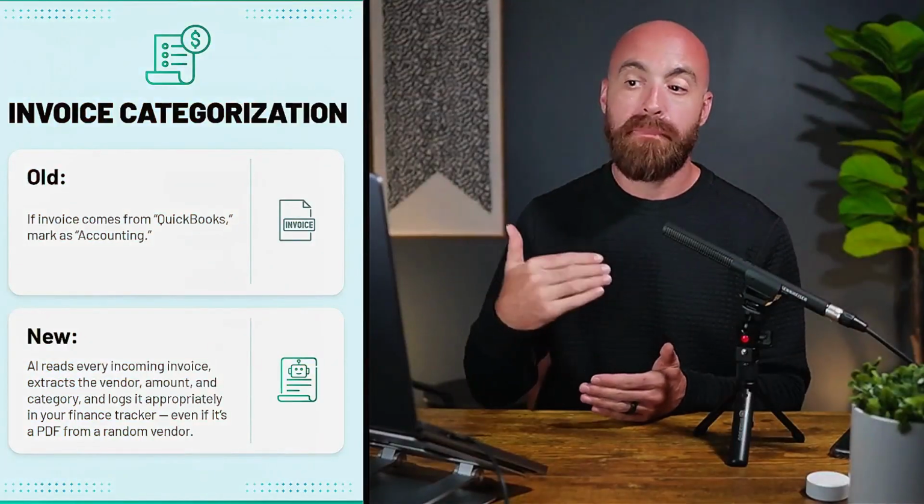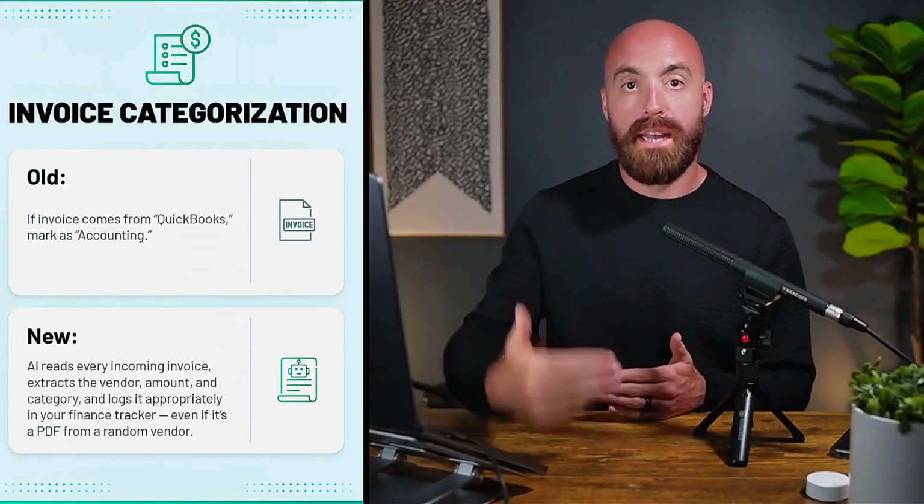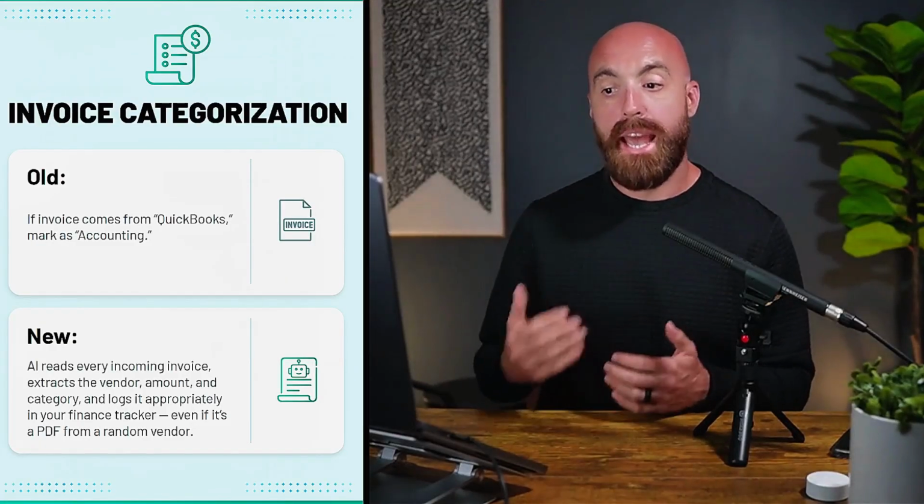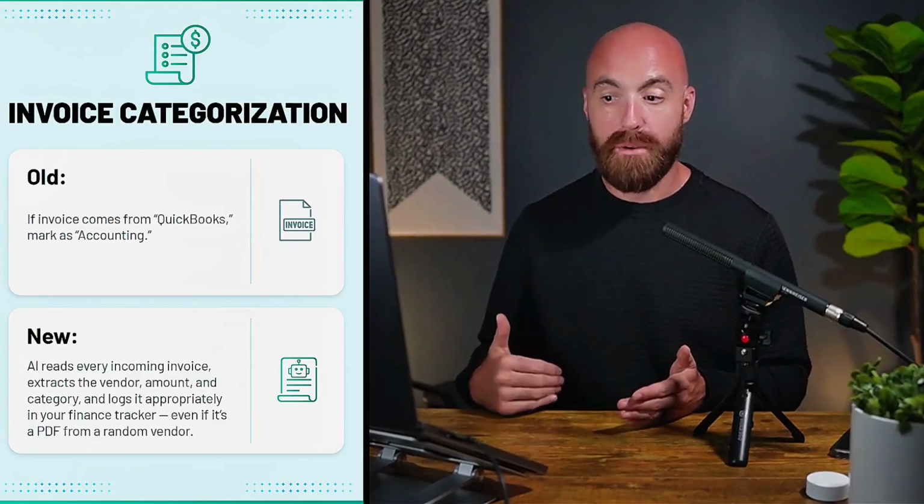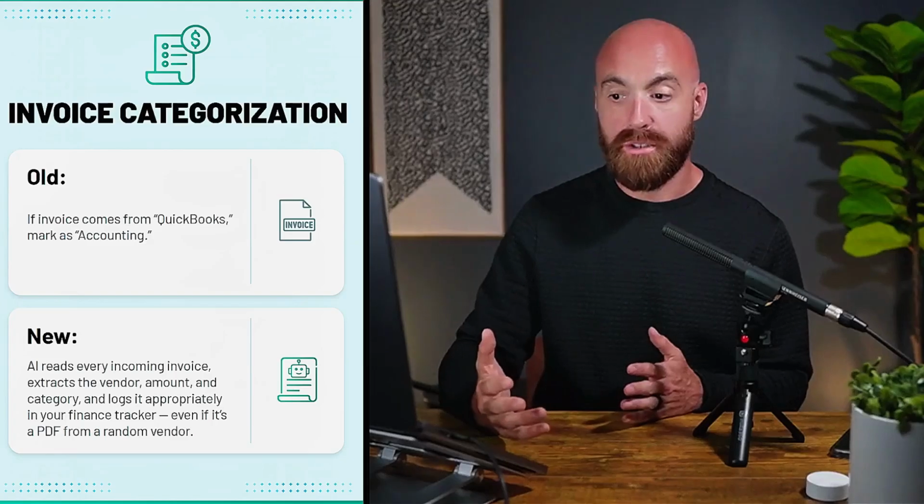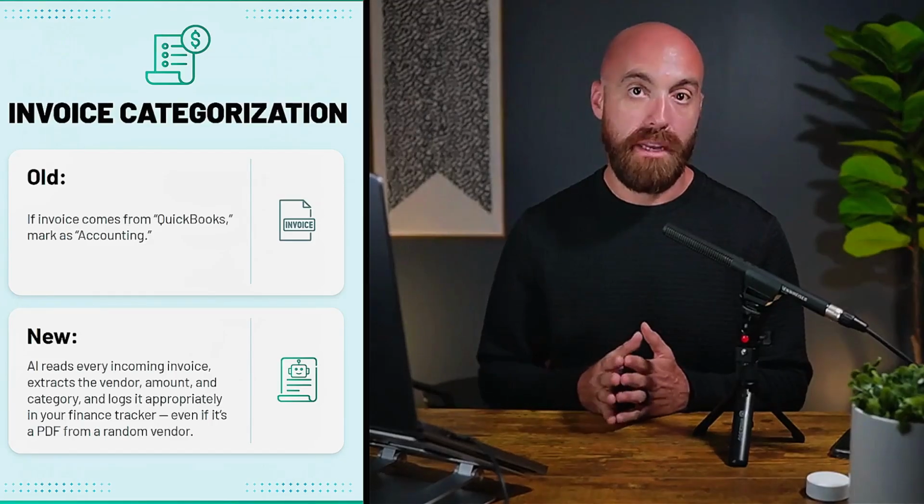So the old way is if an invoice comes from QuickBooks, mark it as accounting. The new way is AI reads every incoming invoice, extracts the vendor, amount, and category, and logs it appropriately in your finance tracker, even if it's a PDF from a random vendor. So it's able to scrape things.